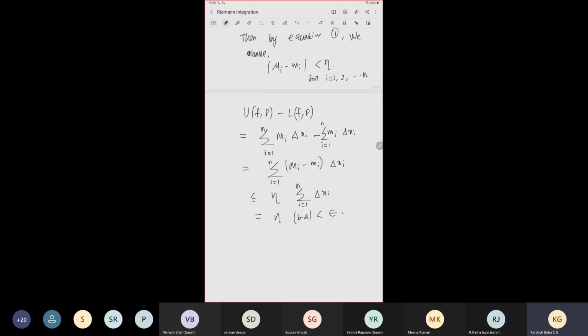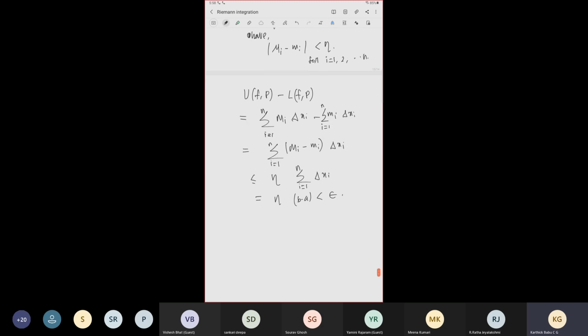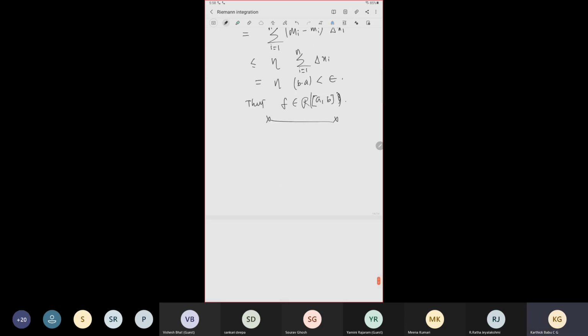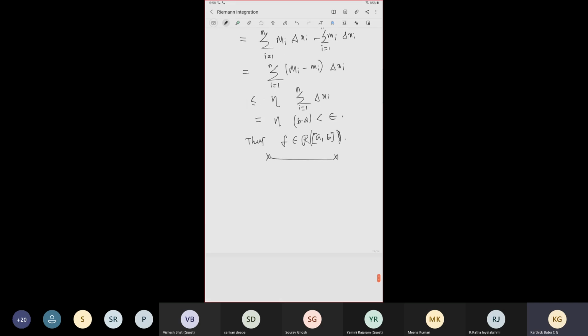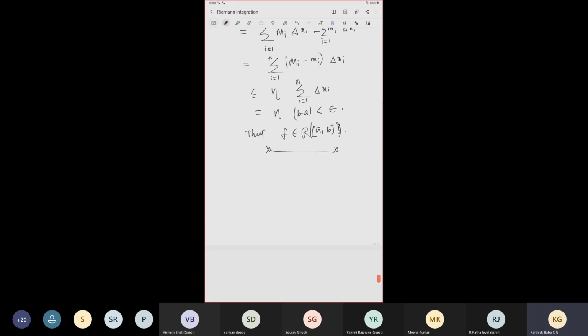So now we have proved that for this partition, U(f,P) − L(f,P) is less than epsilon. Thus a continuous function is Riemann integrable, so f belongs to R[a,b]. This completes the proof. So now we have proved that all continuous functions are Riemann integrable.